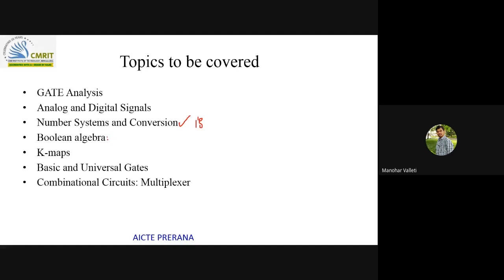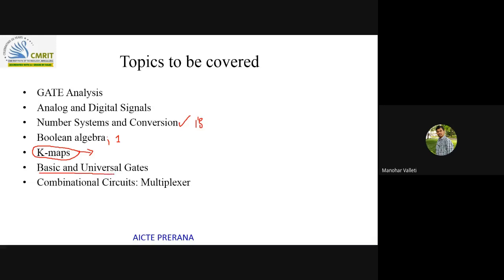And in Boolean algebra, the simplifications, and that too, they will give a particular Boolean expression and ask you to simplify it. Probably one more question you may get in Boolean algebra. And K-maps, very important. This will be useful in any concept to get the simplified expression. If you have a command over K-maps in digital electronics, you will probably get good marks.